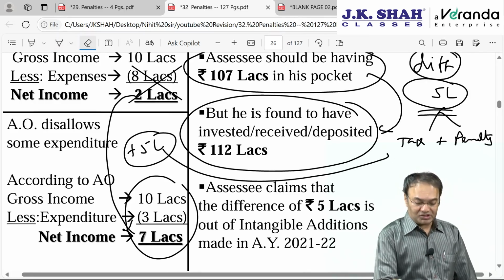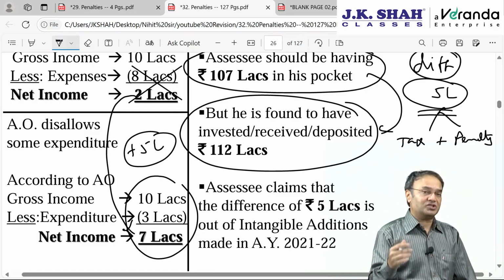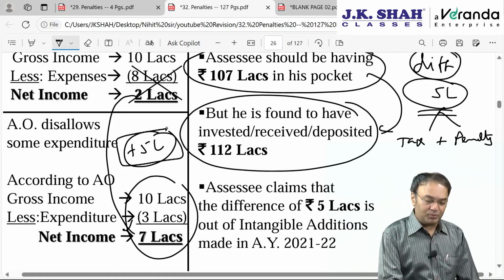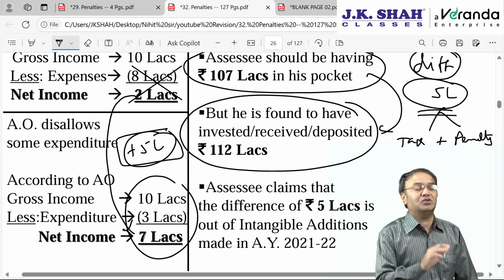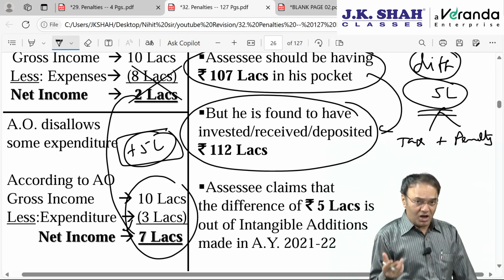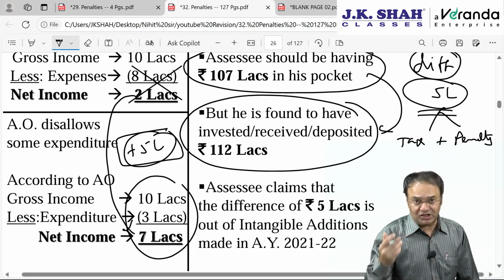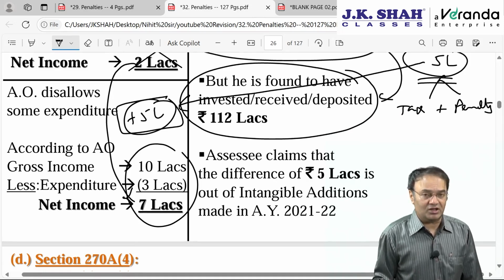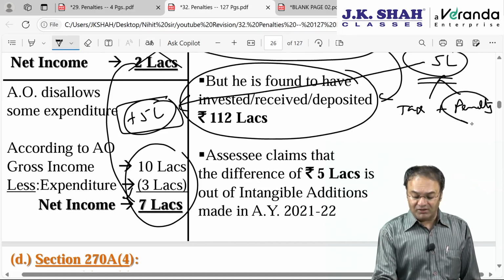What is the advantage to the assessee? If the assessee himself admits that 5 lakh rupees in AY 21-22 was concealed or underreported, the advantage is that on this 5 lakh rupees in that year, tax was already levied by making addition, but penalty was not levied because it was an intangible addition at that time. And now the intangible addition gets converted into underreporting or concealment of income. Now it gets established, it gets proved. If the assessee himself admits that the difference of 5 lakh this year is nothing but the addition of 5 lakhs in the earlier year, then concealment gets established. Penalty will now be levied. Penalty is definitely going to be levied.